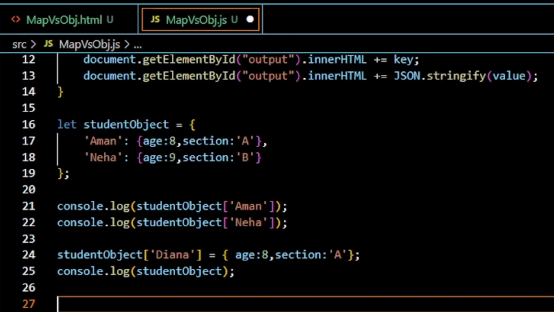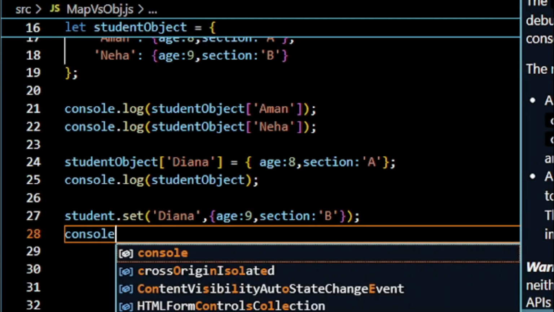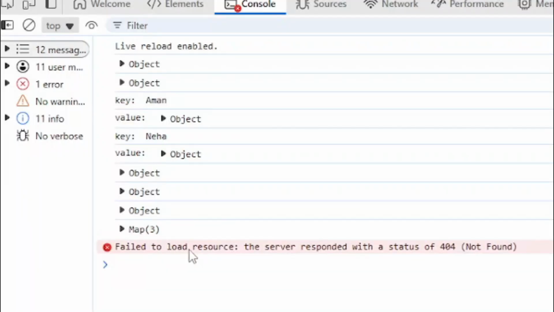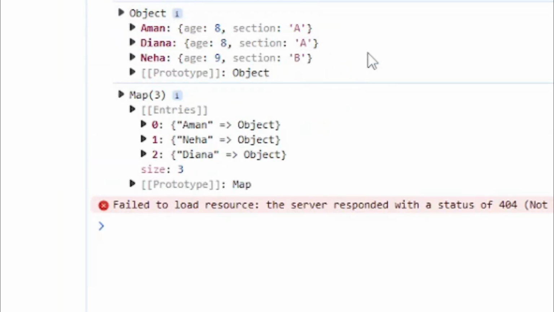Now let's check the order of insertion in case of the map. We are creating a new element Diana within our map. Okay, see, it has been inserted at the end. So after Aman and Neha, Diana has been inserted. But see, in case of the object, the order of insertion has not been maintained. So hence we can see this difference clearly, right?